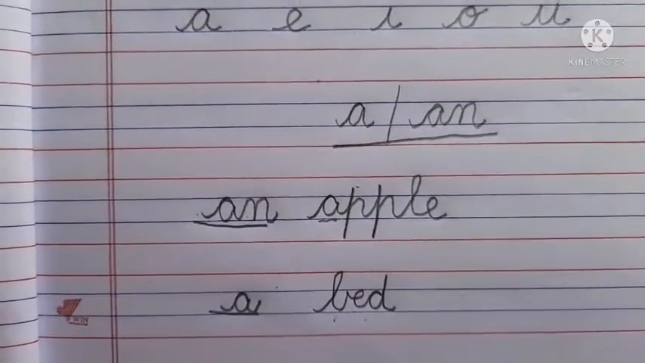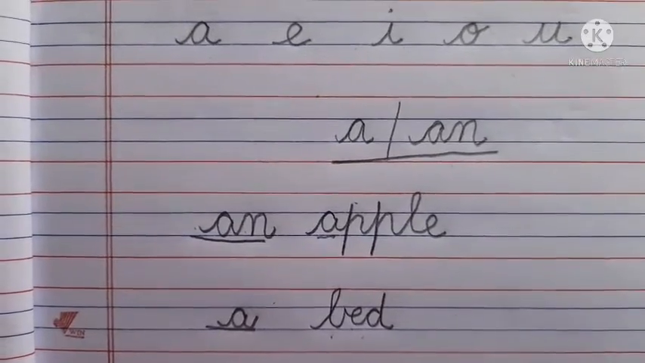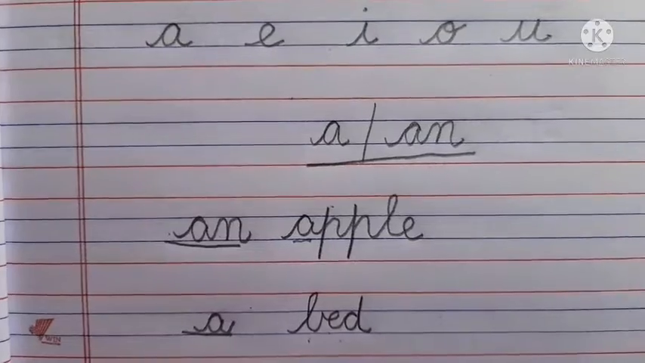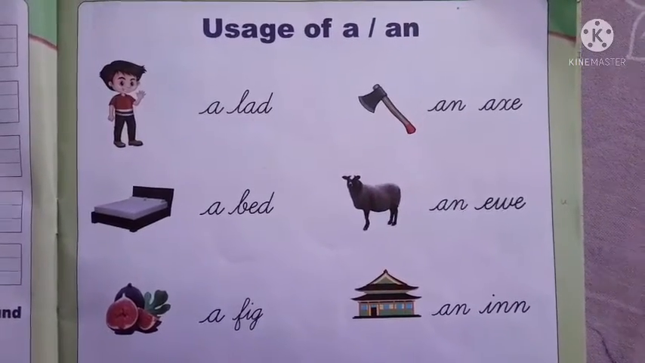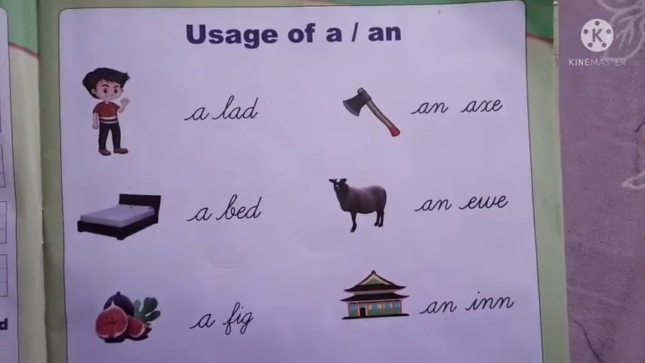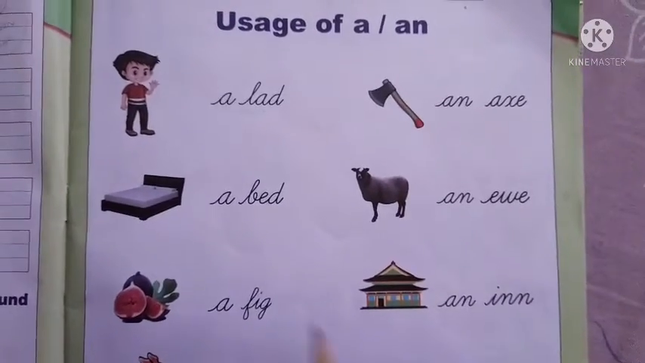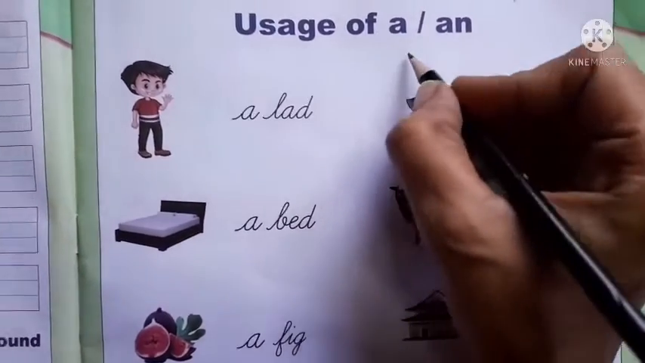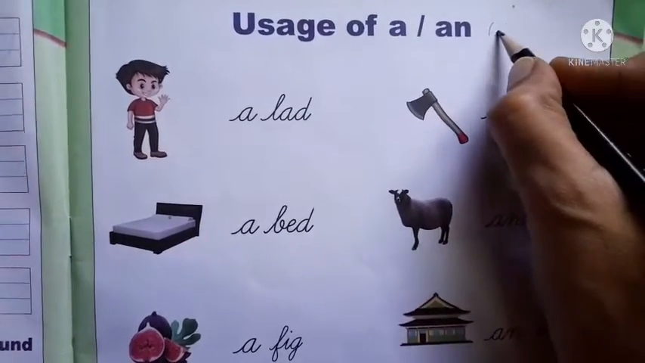Okay. Now take your books and turn to page number 11. We'll learn from the book the usage of "a" and "an". Page number 11. First we are going to see the first column. I want you to write the vowels here. What are the vowels?